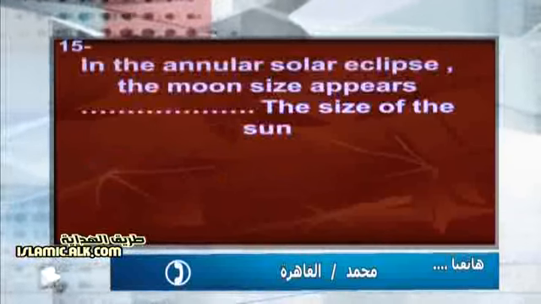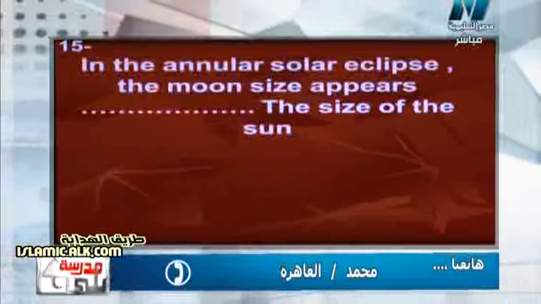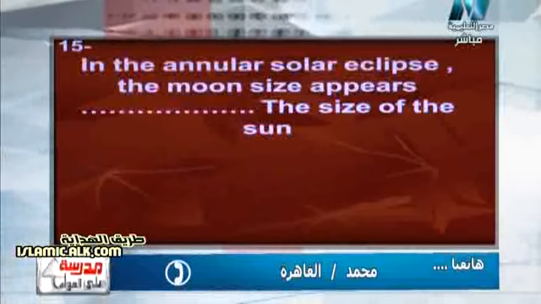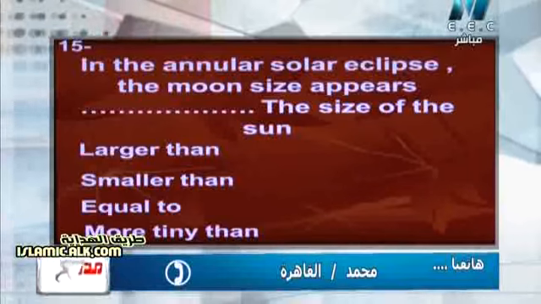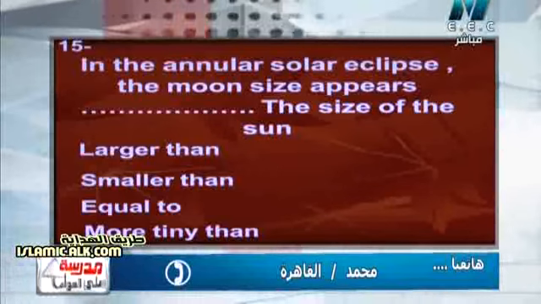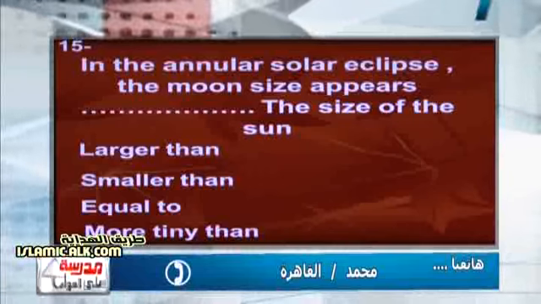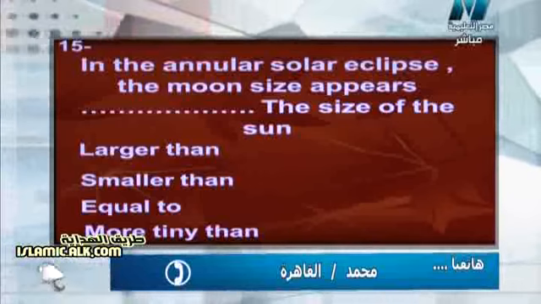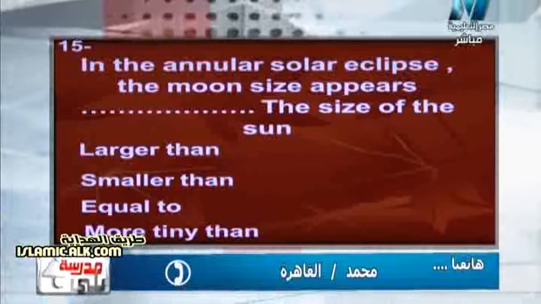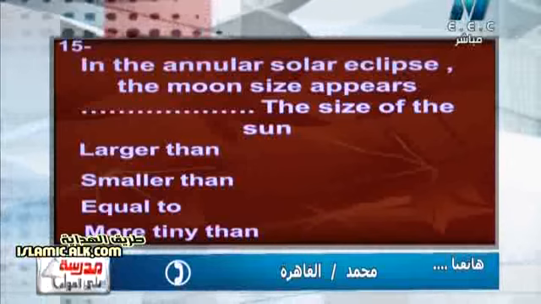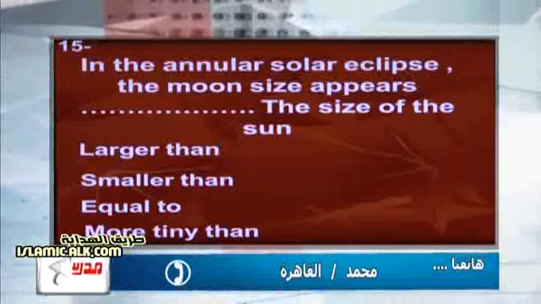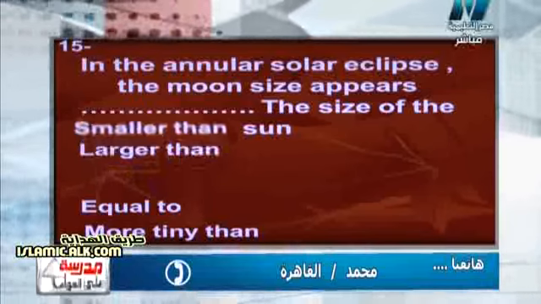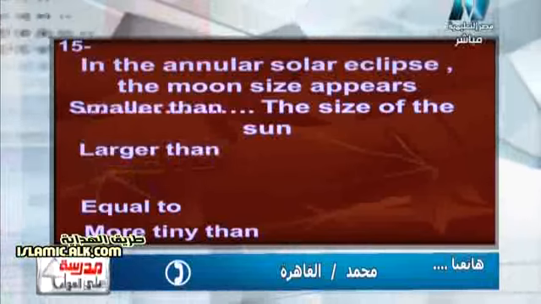In the annular solar eclipse, the moon's size appears blank the size of the sun: larger than, smaller than, equal to, more tiny than. In the annular? Equal to? No, not equal to, so smaller, I will not see the sun at all. Smaller than. So the answer is smaller than the size of the sun.